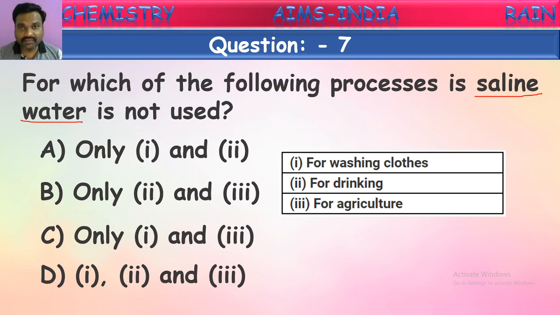Saline water means, as I told, the water with excess amount of salts. So if there is more salt, that water cannot be used for any of these processes. It cannot be used for washing clothes, because if you use salt water, the soap or detergent won't give lather and the clothes cannot be cleaned properly. Even for drinking, we cannot drink water which is very salty. Even for agriculture we cannot use this. Soil will be eroded and it loses its nutrition. So it cannot be used in any one of these processes. All of these come under it. Right? Next question.